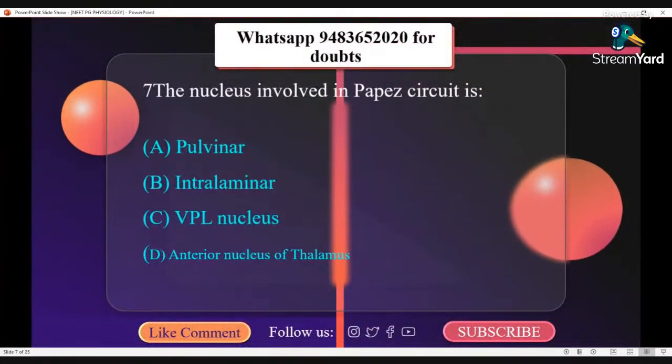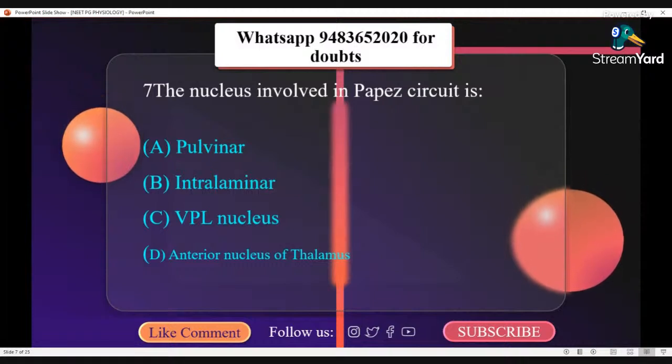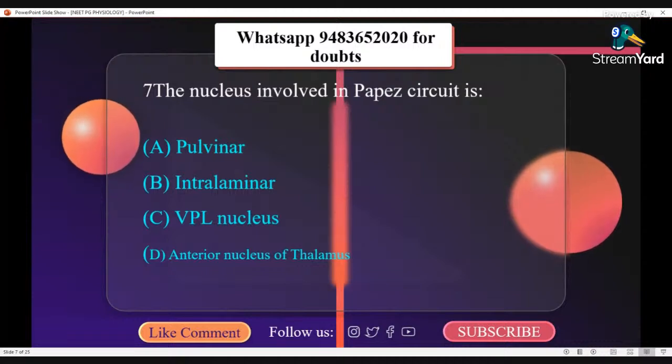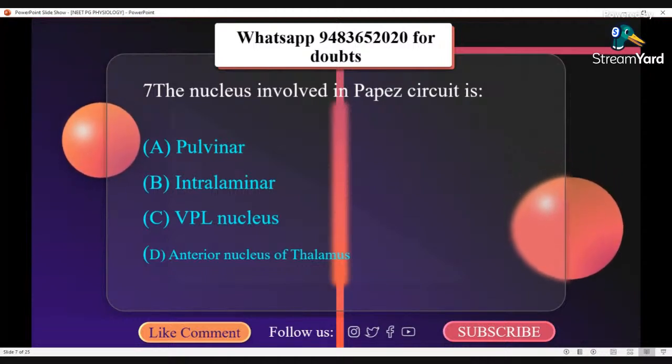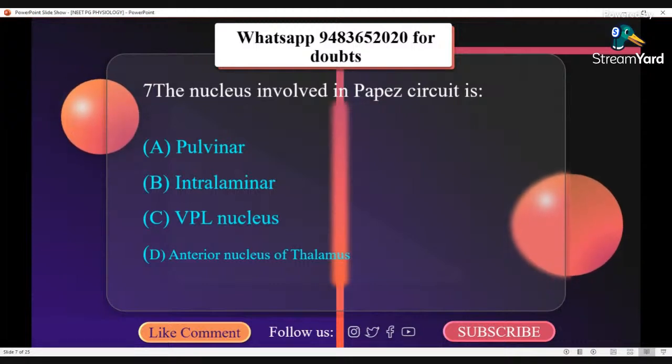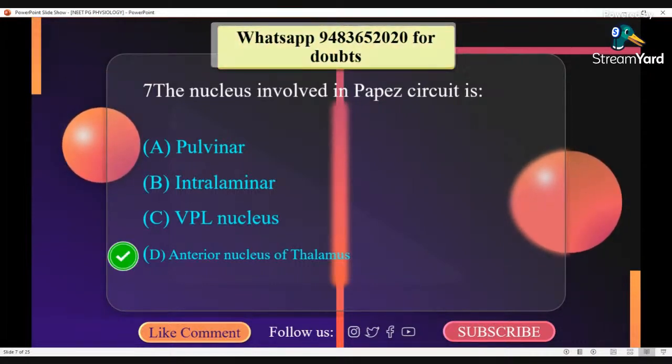The nucleus involved in Papez circuit is the anterior nucleus of thalamus. So the correct option here is D. Anterior nucleus of thalamus.